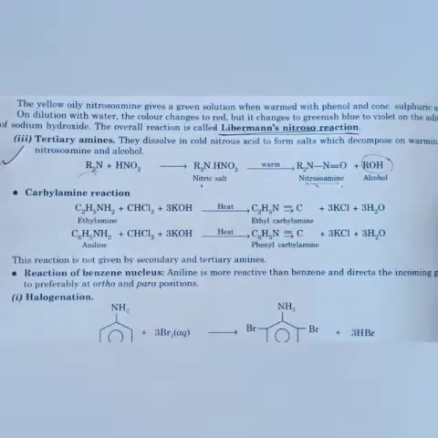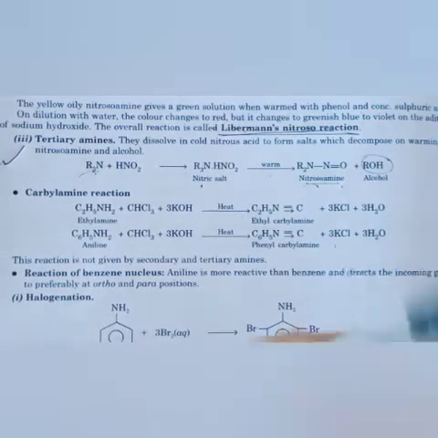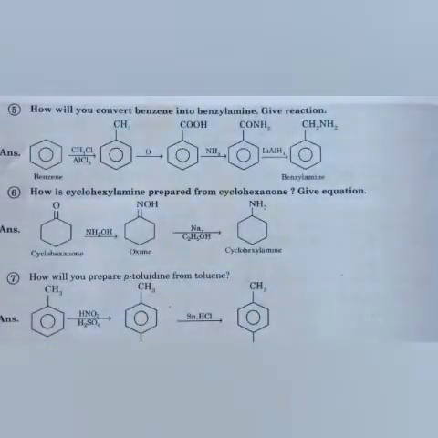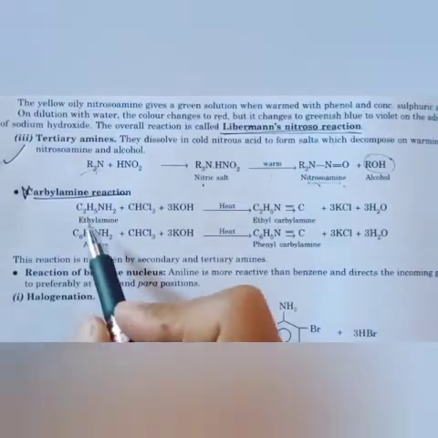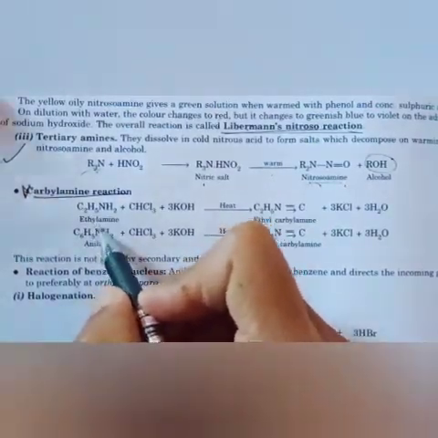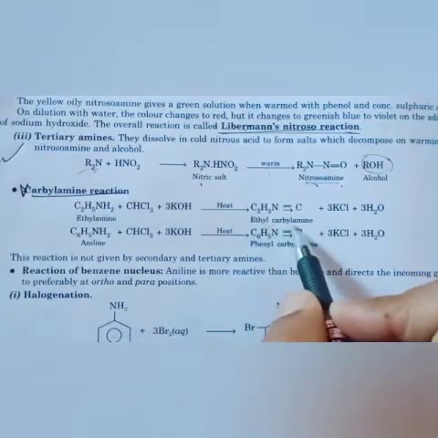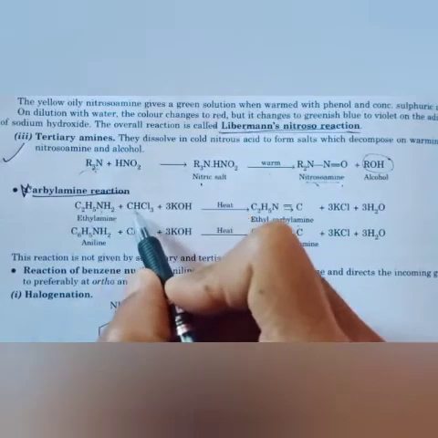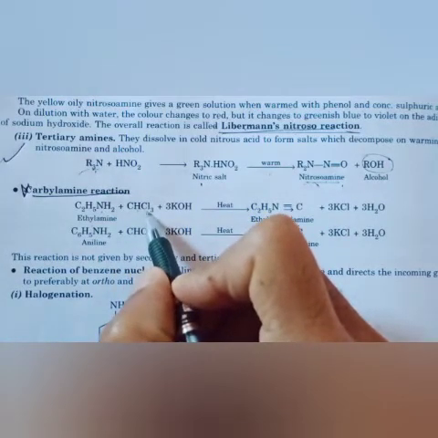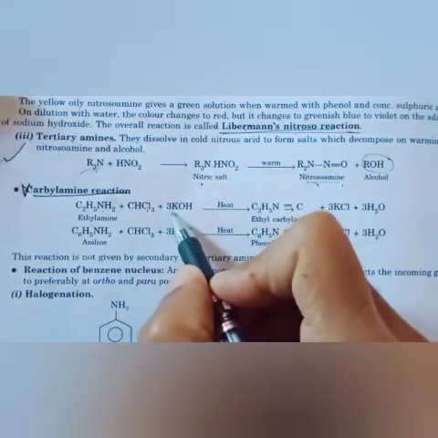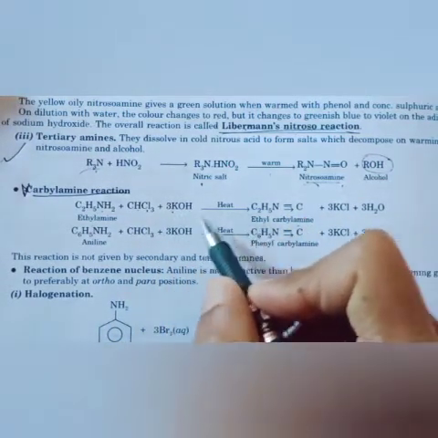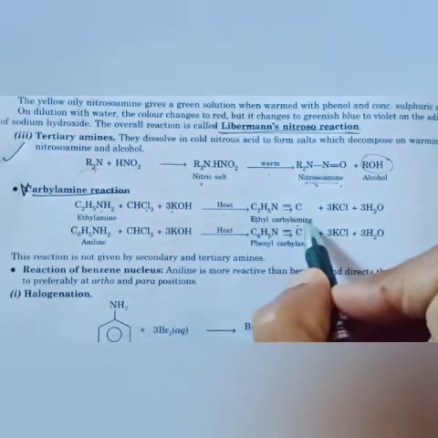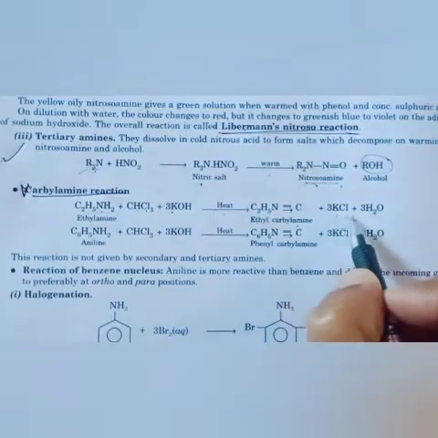Dear student, one more important reaction, the fourth important reaction of this chapter, is the carbylamine reaction. This also you need to learn. Although we studied diazotization here, what is the carbylamine reaction? In which ethylamine will convert into ethyl carbylamine. Ethylamine C2H5NH2 reacts with CHCl3, that is chloroform, with KOH, potassium hydroxide, and converts into ethyl carbylamine plus KCl plus 3H2O.